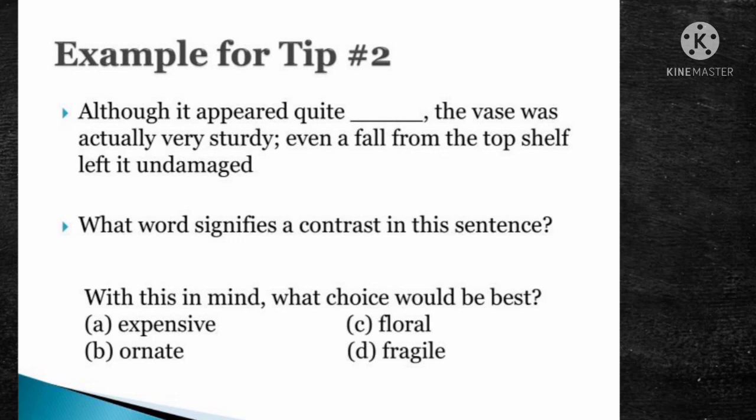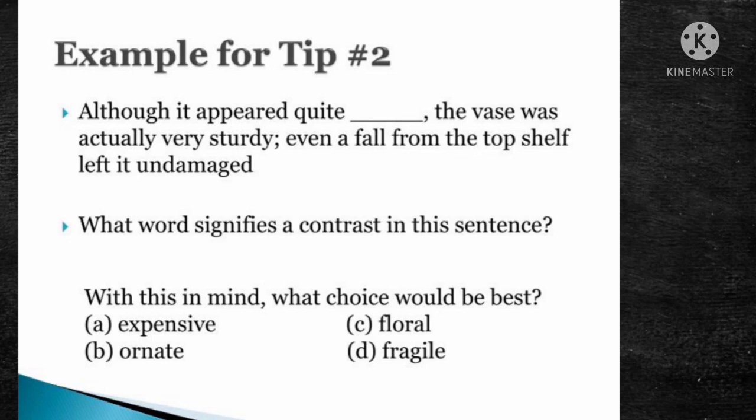What word signifies contrast in this sentence? With this in mind, what choice would be best? Here we have: it appeared quite dash, the vase was actually very sturdy. Very sturdy means very hard. Even a fall from the top shelf left it undamaged. The meaning is very hard and undamaged. So although suggests contrast, so it should be the opposite of sturdy.